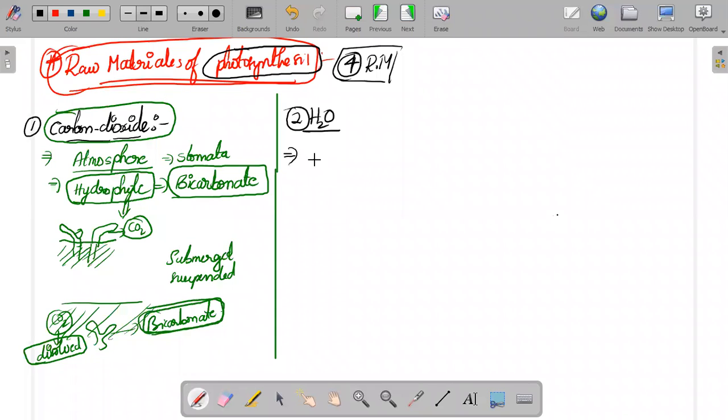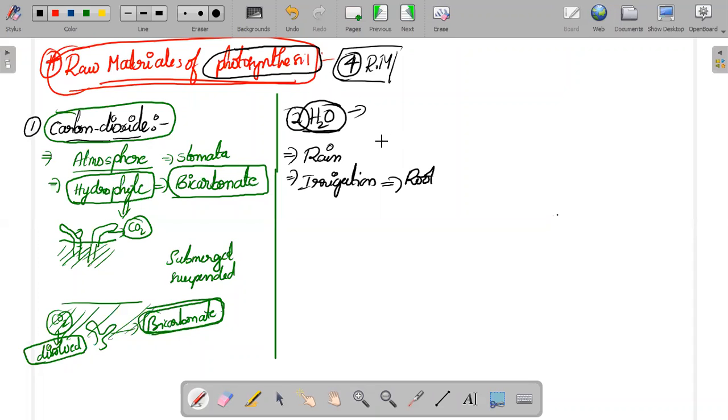water will come. It might come in the form of rain, or through irrigation, groundwater. You will try to give it to the roots, and the roots will take the water, and water has a specific role in photosynthesis. So that is one of the basic raw materials required for photosynthesis. How water became a basic raw material, we'll see later.